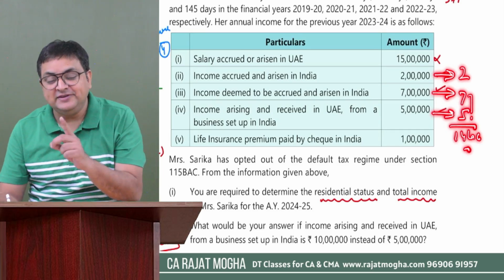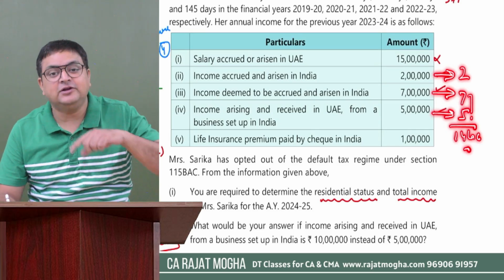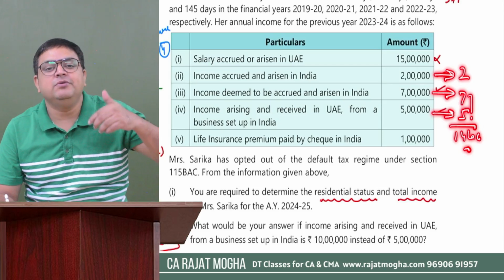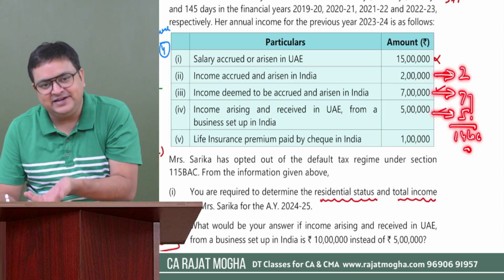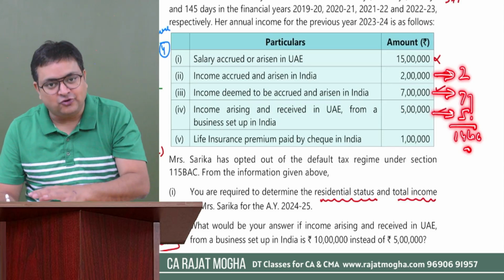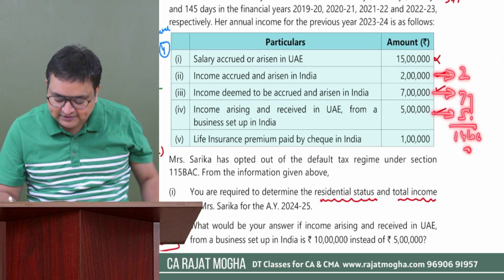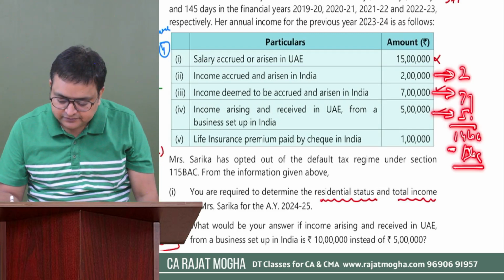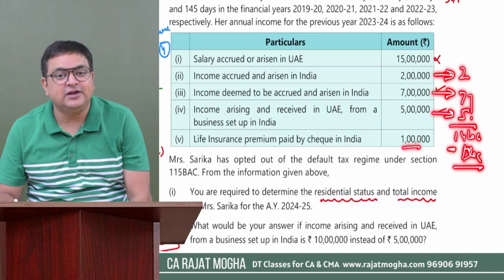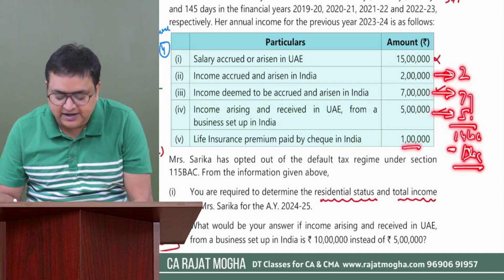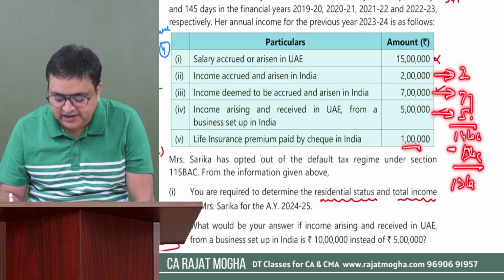No, please don't compare 14 lakh, because we have to take the total income. The total income should be more than 15. Although in fact, the GTI is also not more than 15. I can stop here, but practically I have to see the total income. So if I subtract 1 lakh from it, because we have to see the total income, that is the Indian source income, it will be 13 lakh.